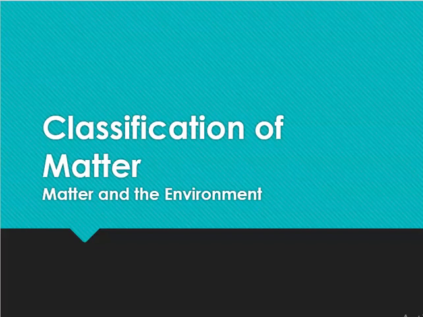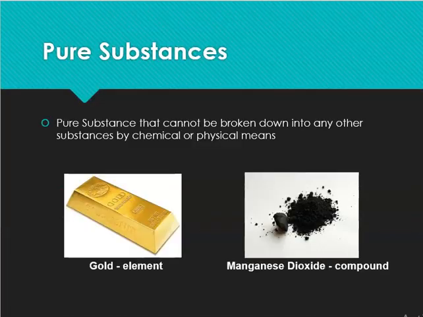We are now going to talk about classification of matter. Matter is everything that makes up our physical world, and we can classify it in different ways. The first type of matter that we have is pure substances. Pure substances cannot be broken down into any other substance by chemical or physical means, right?